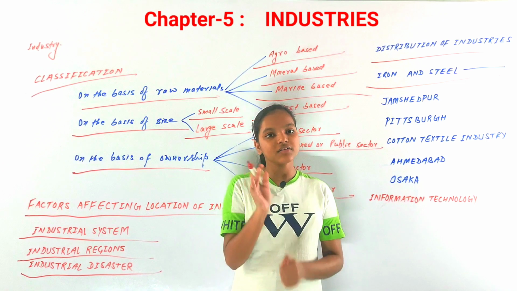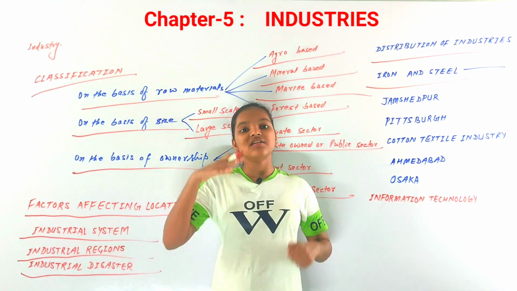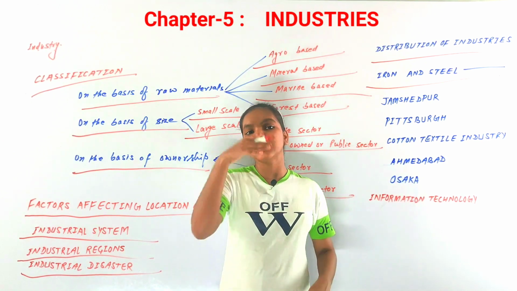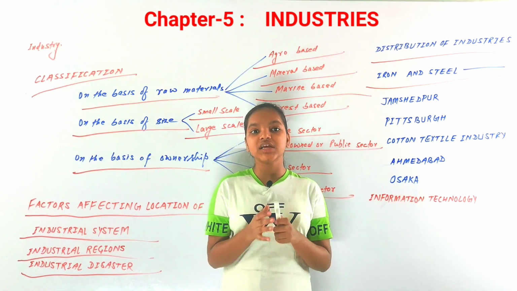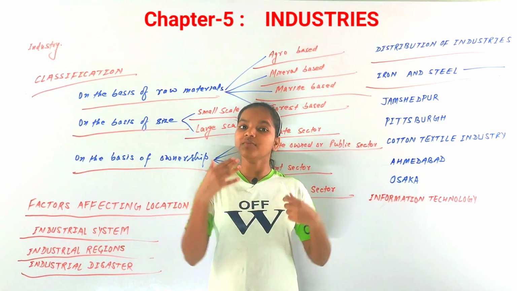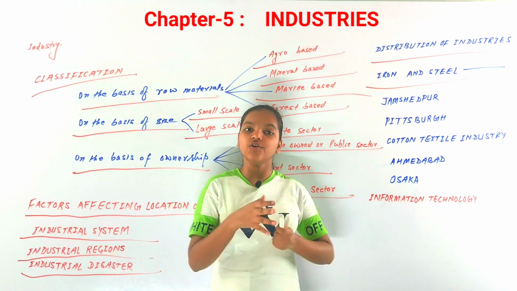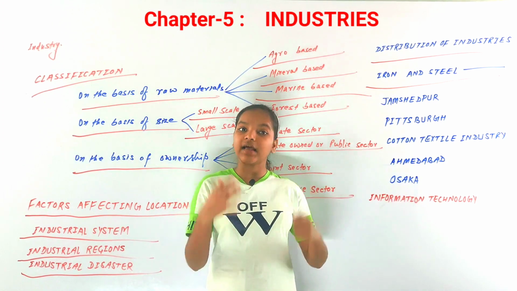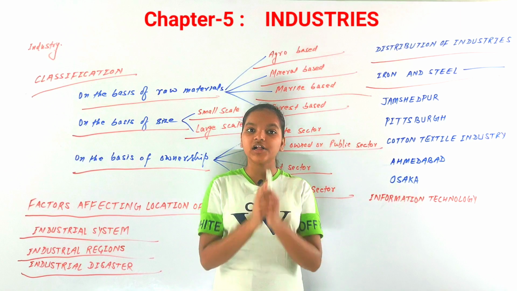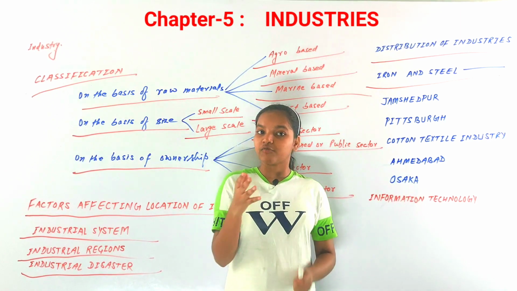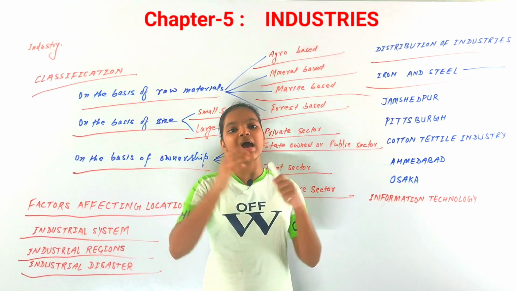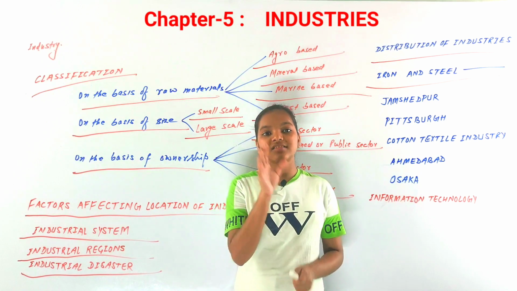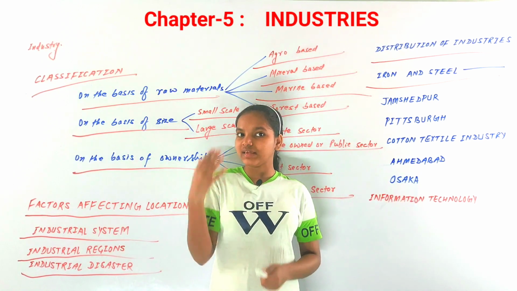You can say that iron and steel industries support other industries. For example, if there is a factory and it needs a machine, for the machine you need steel, and from steel you can make that machine. It is also used in the agricultural field, where tractors and many more equipments are made from iron and steel. Steel is also called the backbone of the industries.